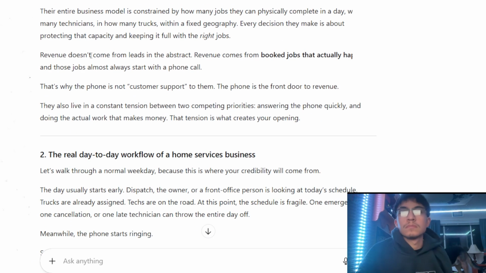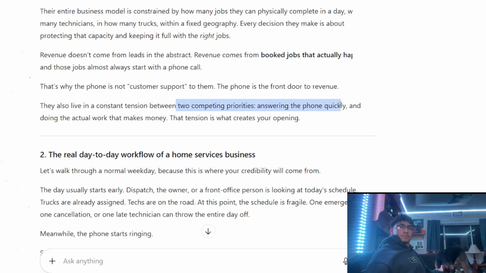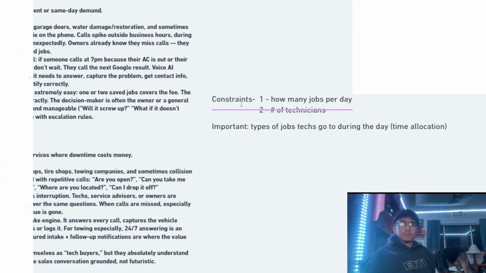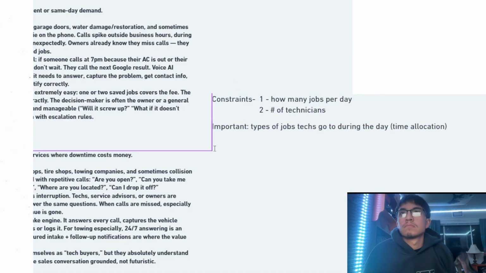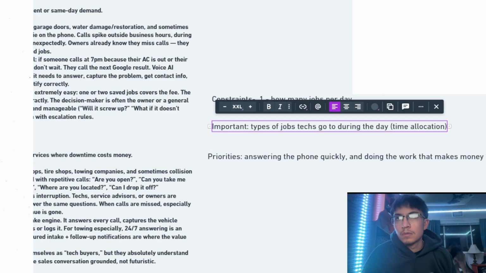And let's see. Revenue doesn't come from leads. Revenue comes from booked jobs that actually happen. So those jobs almost always start with a phone call. It's not customer support, it's the front door of revenue. They also live in a constant tension between two competing priorities: answering the phone quickly and doing the actual work that makes money. So now we have two priorities. So constraints, importance, I'm going to say priorities.